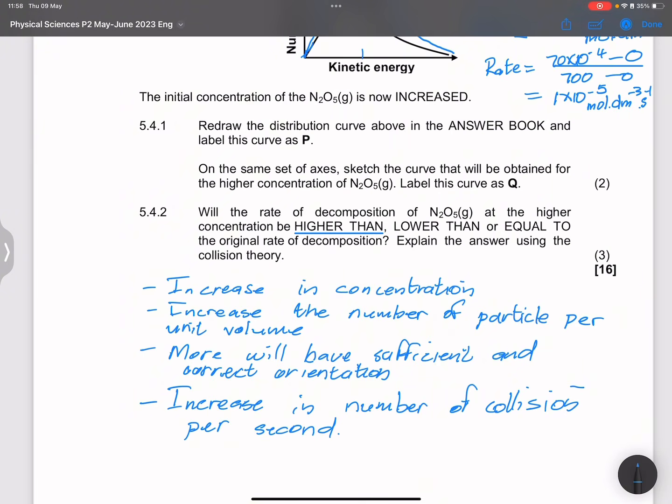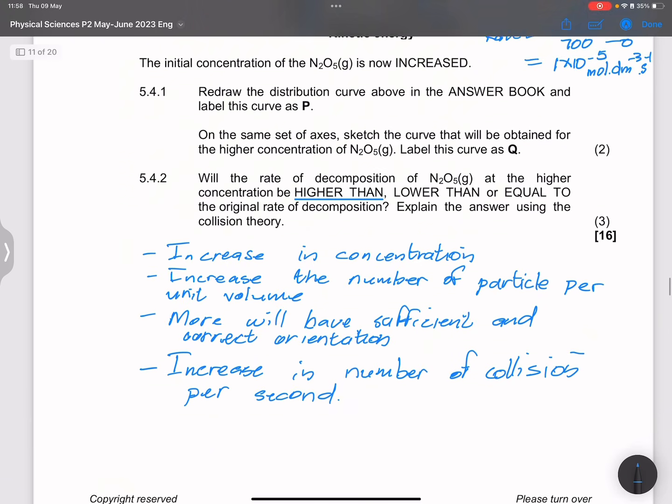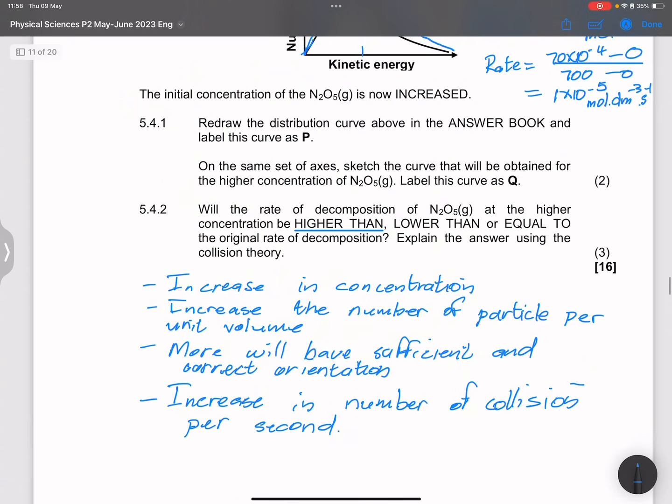Right, so that is really how the cookie crumbles, ladies and gents. And we would have earned ourselves a good 16 marks there. Right, and let's go into the next part of the questions.